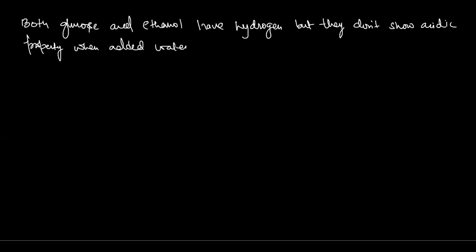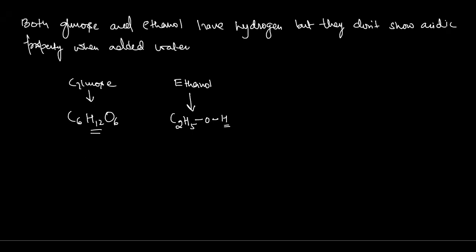Actually, what is glucose? Let me write here that glucose has a formula of C6H12O6. There are so many hydrogens present. In the similar way, ethanol has the formula of C2H5OH. So it also has the H. But they are not characterized as an acid. Why are they not characterized as an acid?